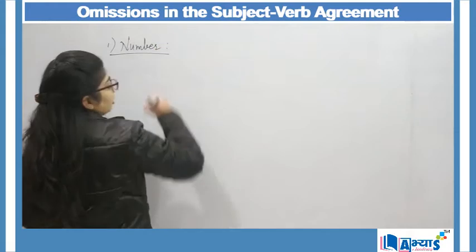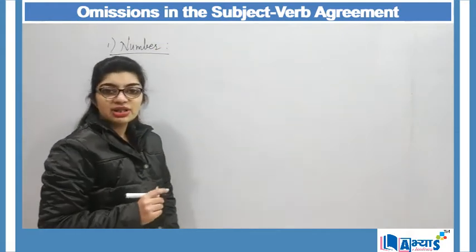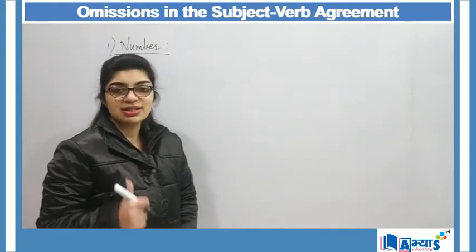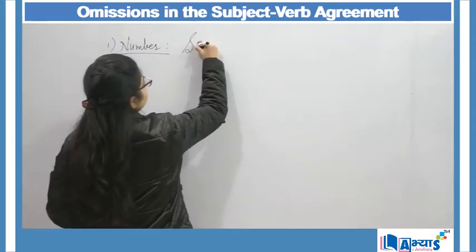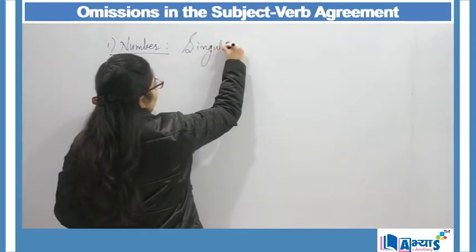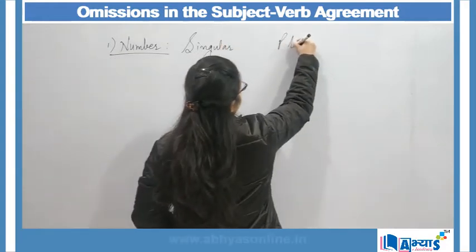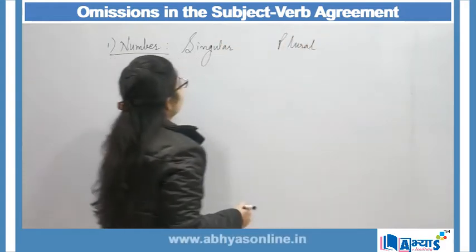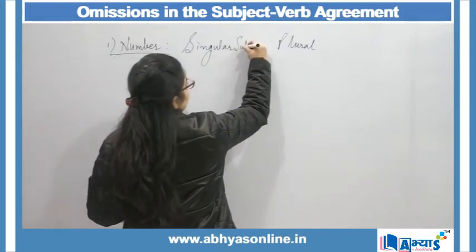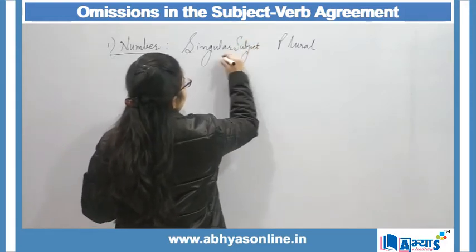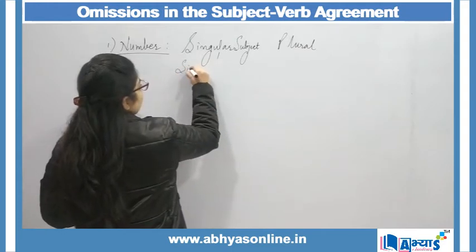When they are following the rule of number, now numbers in English are two. First is singular and then you have plural. Now if there is a singular subject, then I will have a singular verb.